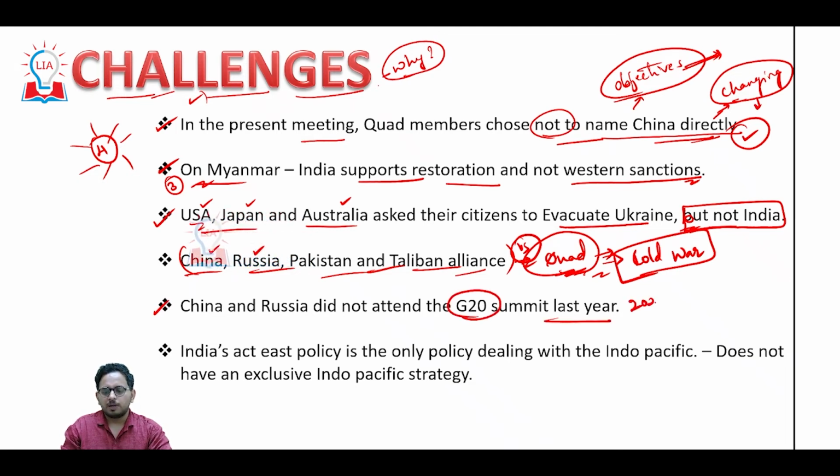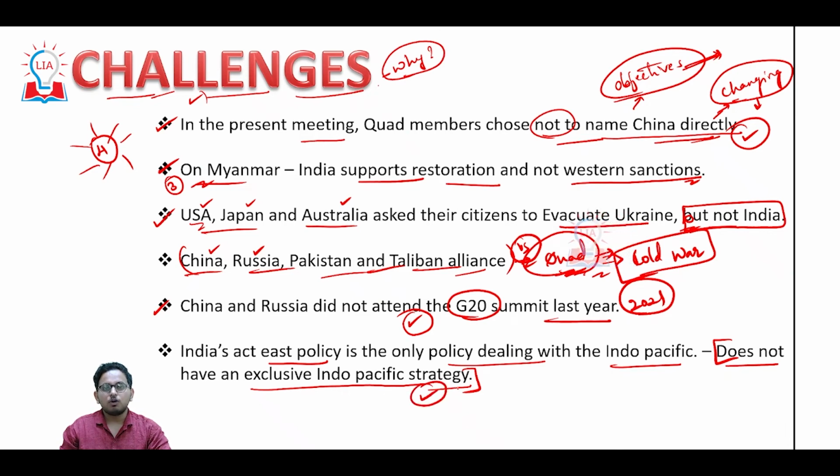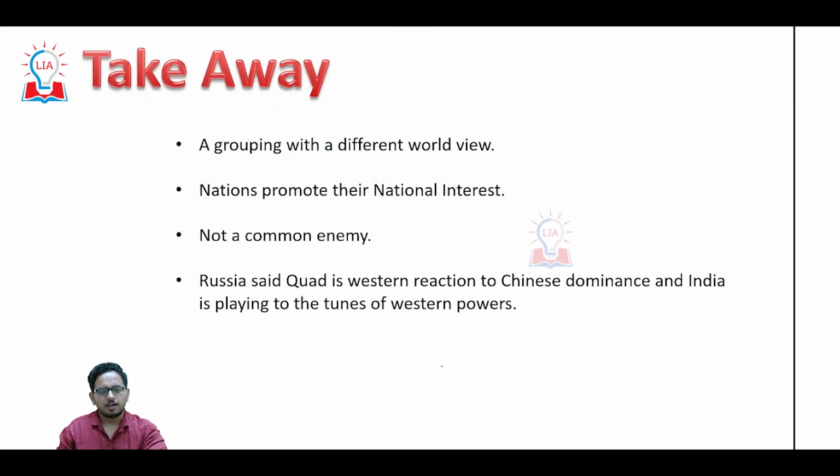In the year 2021, China and Russia did not attend the G20 summit and proved that their worldview or their preferences when it comes to the military and the foreign policy is completely different from all other countries. India's Act East policy is the only policy that is dealing with the Indo-Pacific. India does not have an exclusive Indo-Pacific strategy. This becomes a drawback. India does not have an exclusive policy to deal with the Indo-Pacific or the Quad countries.